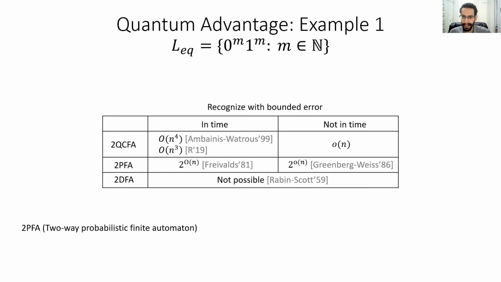2PFA actually can recognize this language in exponential time, but there's a matching lower bound. Exponential time is provably needed. And so this language really is an example of provable quantum advantage in the constant space setting. A 2QCFA can recognize it in polynomial time, whereas a 2PFA needs exponential time.